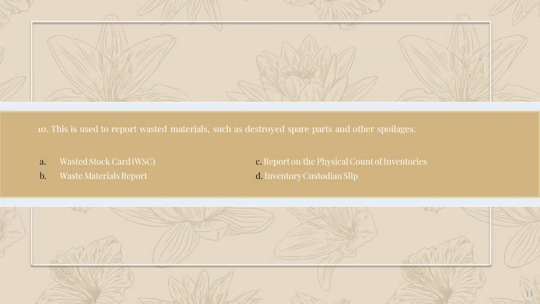Number 10, this is used to report wasted materials such as destroyed spare parts and other spoilages. Letter A, wasted stock card. B, waste materials report. C, report on the physical count of inventories. And D, inventory custodian slip. The correct answer is letter B, waste materials report.